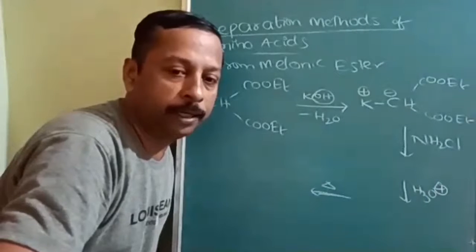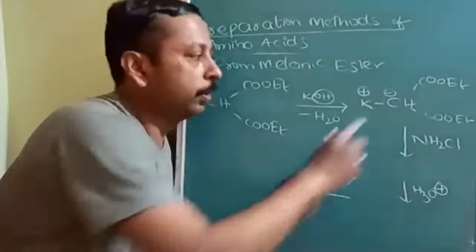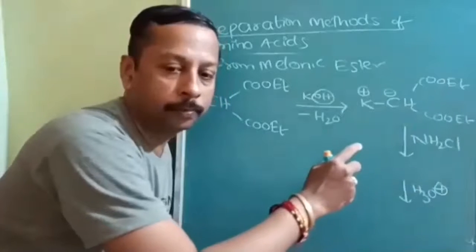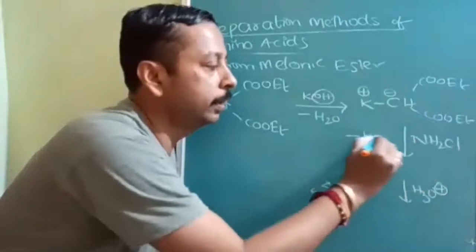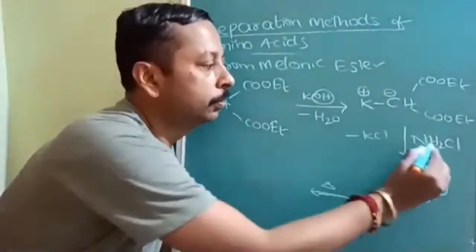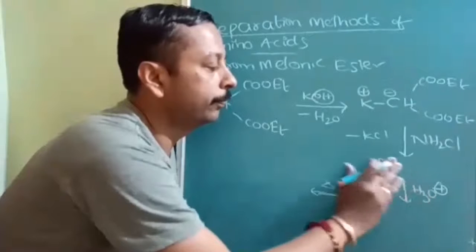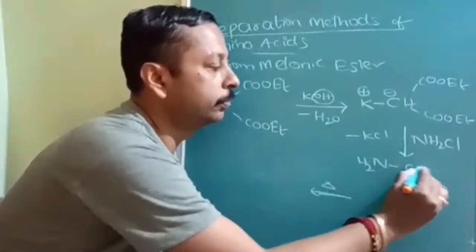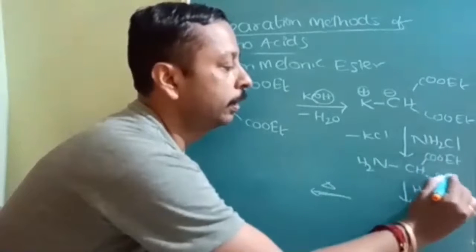Which part will be eliminated? Which part will be substituted? Out of this entire molecule, which part will go? Very good. Potassium from here will go with the Cl minus as KCl. So this NH2 will be substituted here. NH2 substituted. Like this, if you start giving responses, then I will also get encouragement.